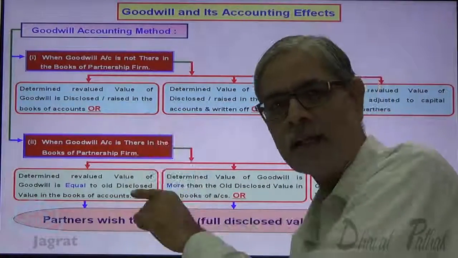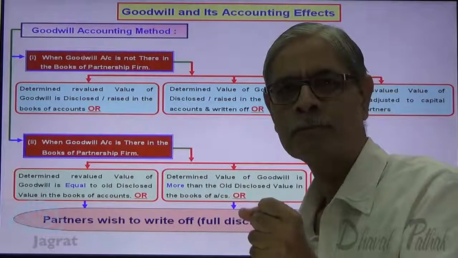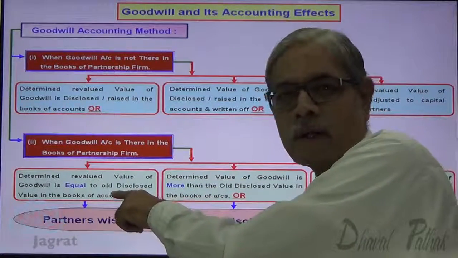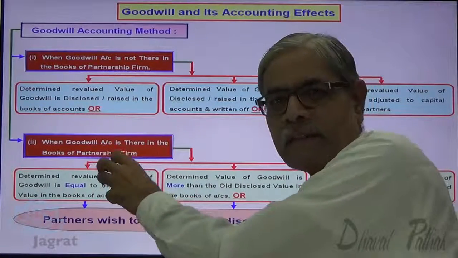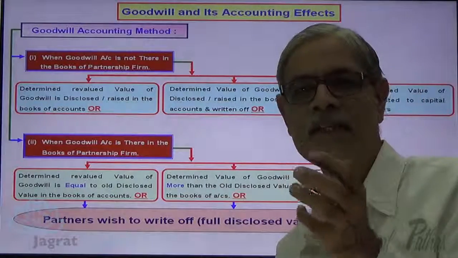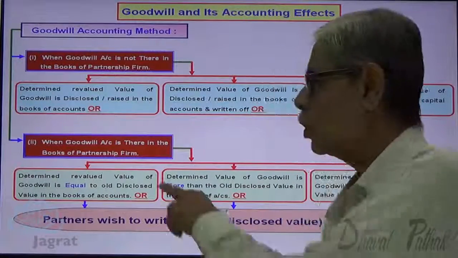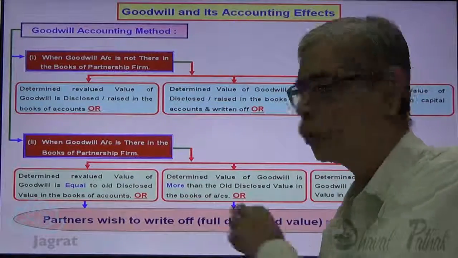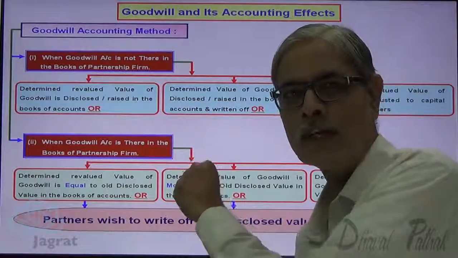Here, there is a goodwill in the books of accounts and the revaluation made is the same. So there is no increase or decrease. And whatever the existing value of goodwill is, it is to be written off. That is the policy decision that partners have taken. So there is no change in the value of goodwill and the existing goodwill is to be written off. The full determined value of goodwill is to be written off.